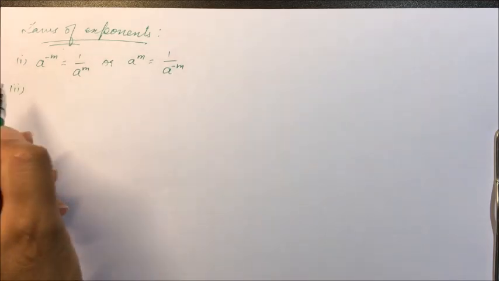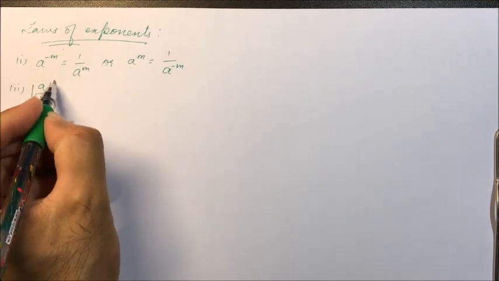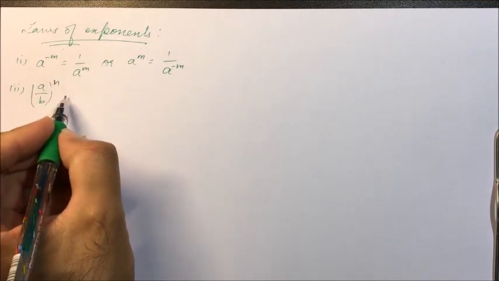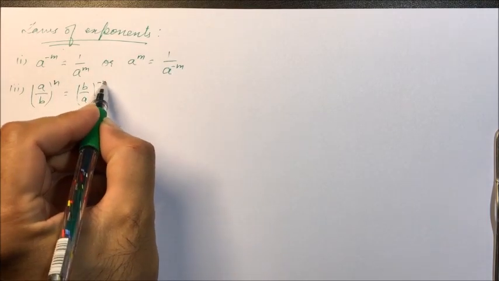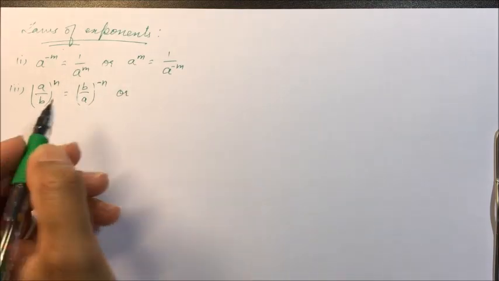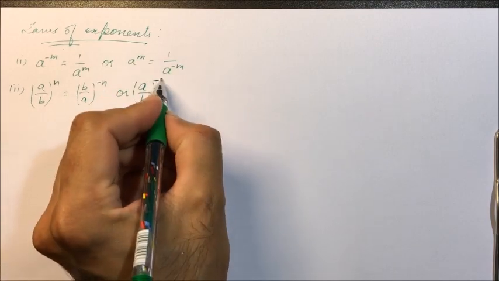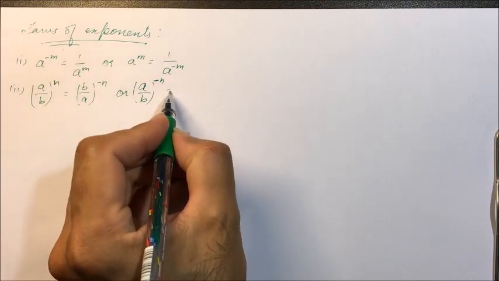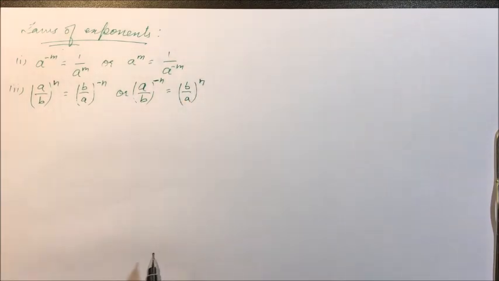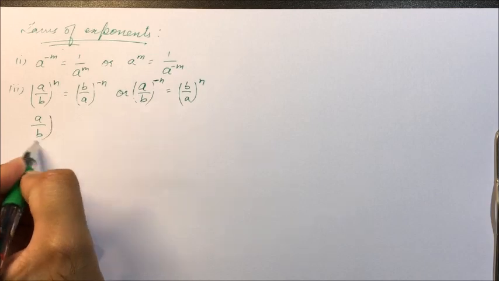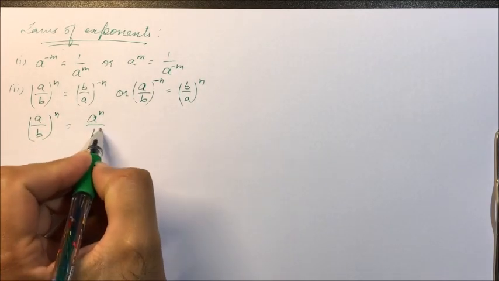Second law, we discussed: if a by b is the base and to the power minus n, take the reciprocal, b upon a raised to power n, or in reverse we can write a upon b raised to power minus n equals b by a raised to power n. Or a by b the whole raised to power n equals a raised to power n divided by b raised to power n.